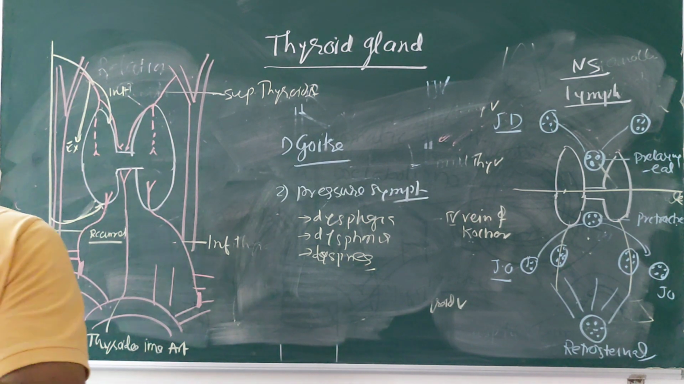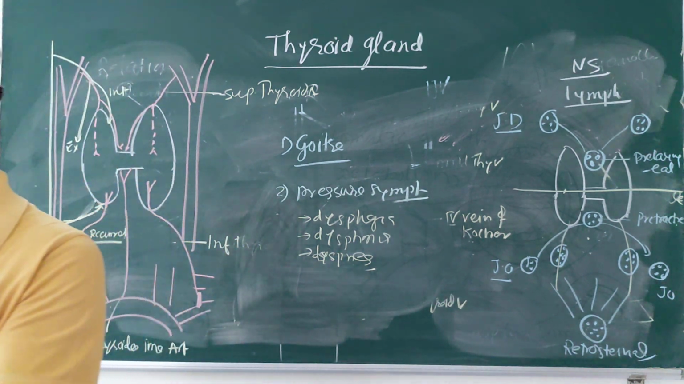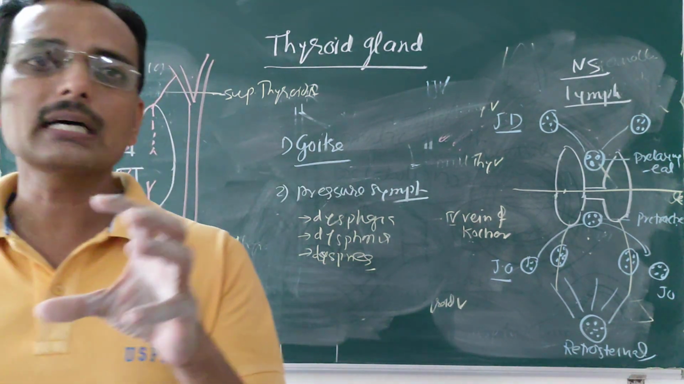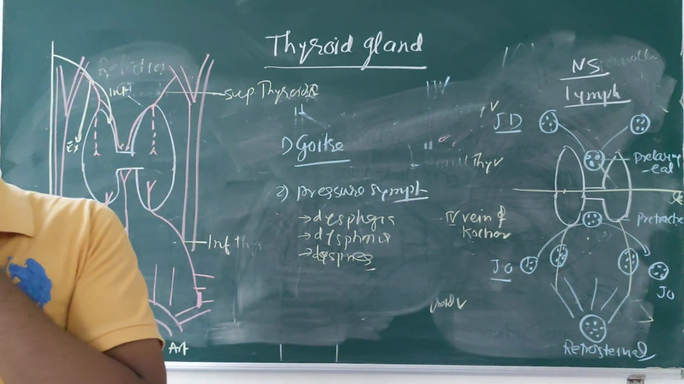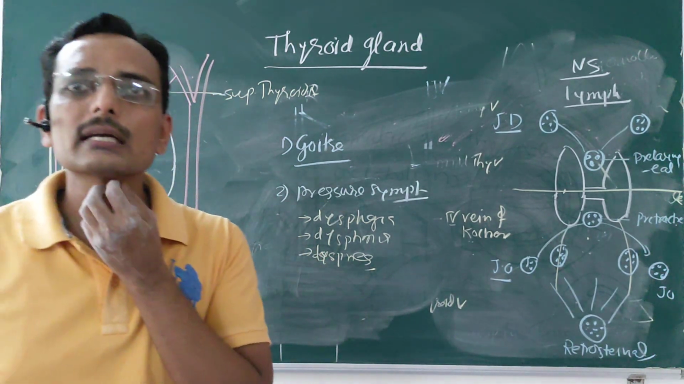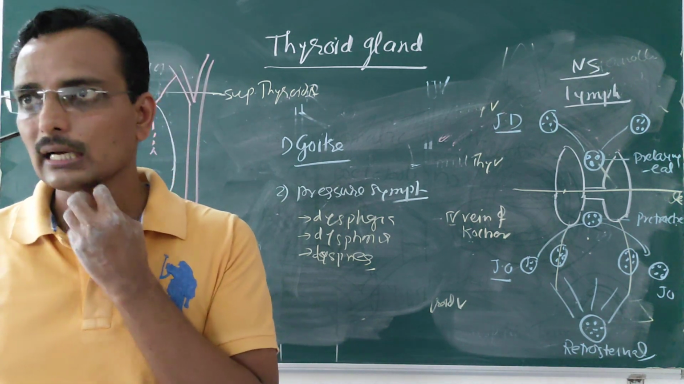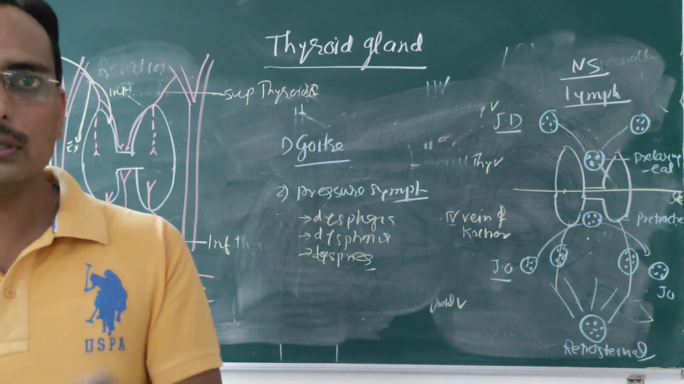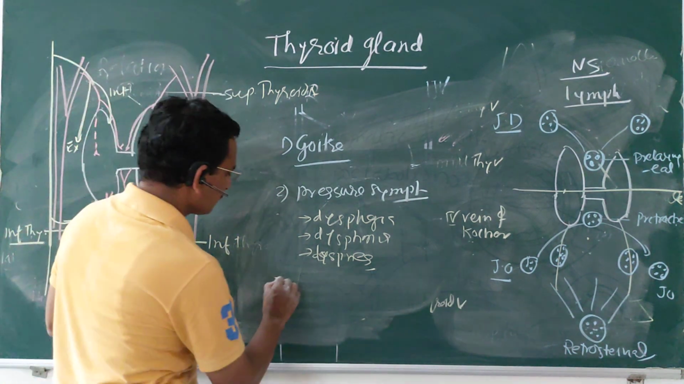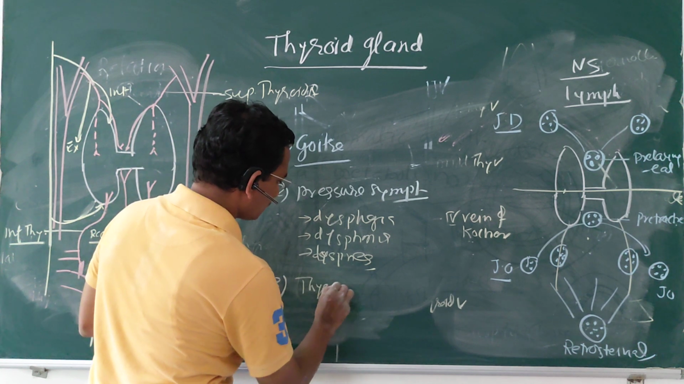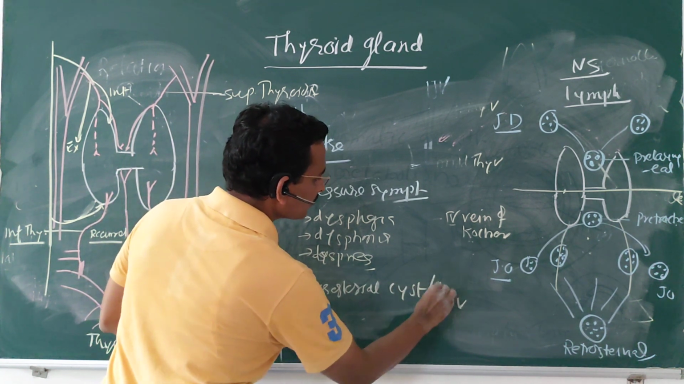Sometimes, you already know the thyroid gland is developed from the thyroglossal duct. If the thyroglossal duct persists, it results in a thyroglossal cyst, or you may call it a thyroglossal fistula. Thyroglossal cyst or thyroglossal fistula.